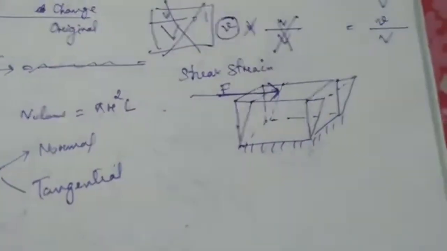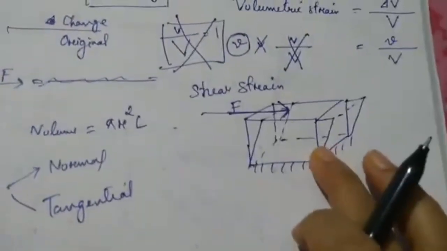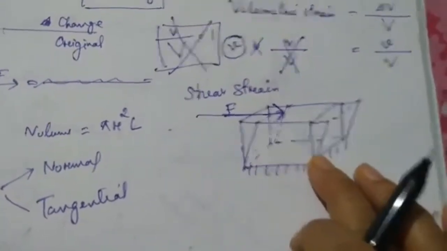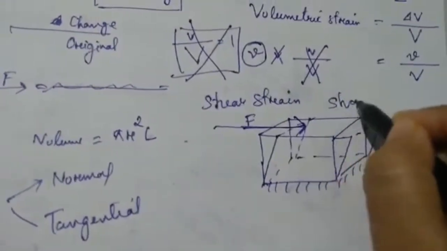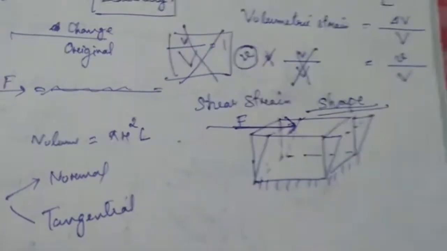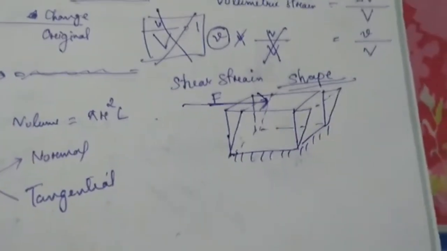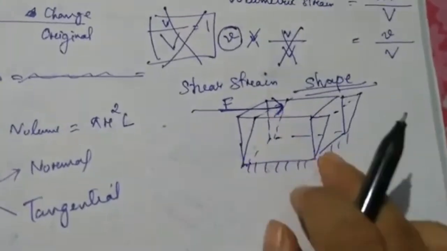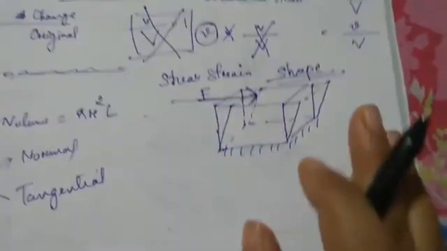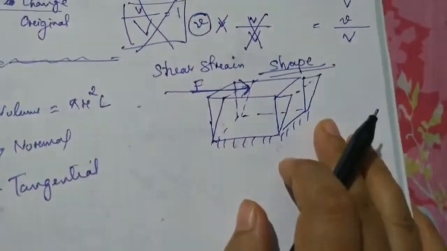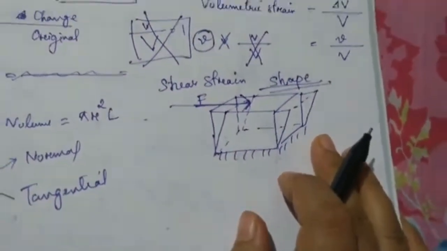So you can mind one thing, that here there's no change in size. It is basically the change in the shape. It is basically changing the shape. There is no change in the size here. We are just changing the shape. So that means it is no longer a cube now. Earlier it was a cube, now it is no longer a cube. So that particular strain is represented by shear strain.